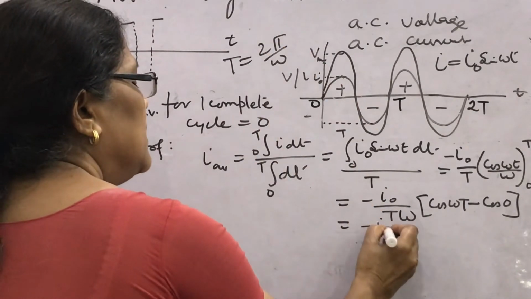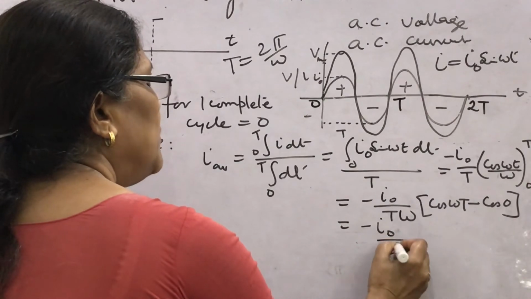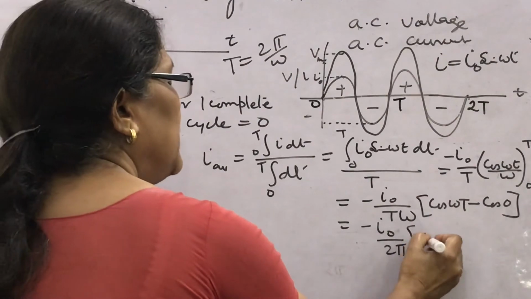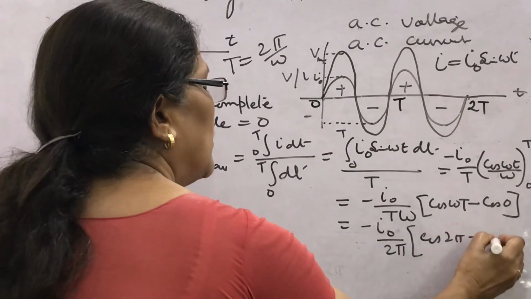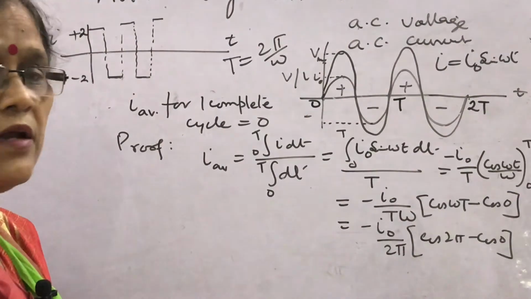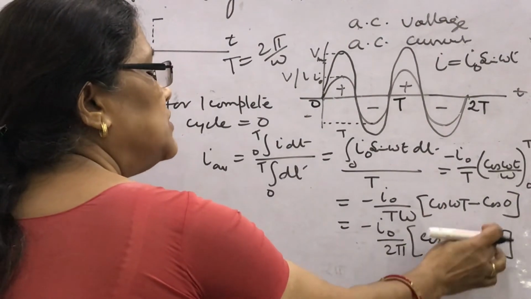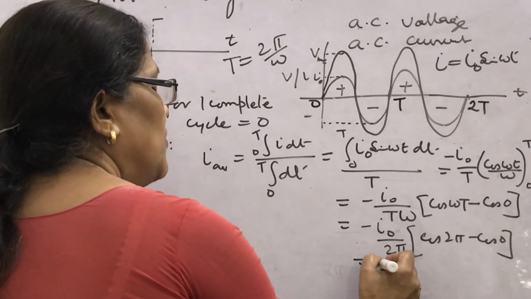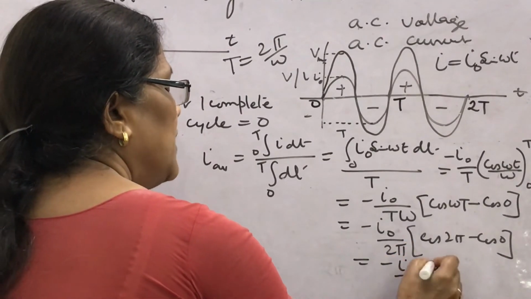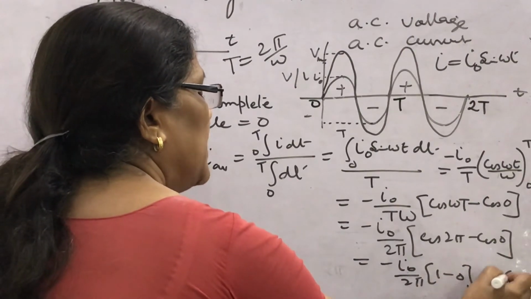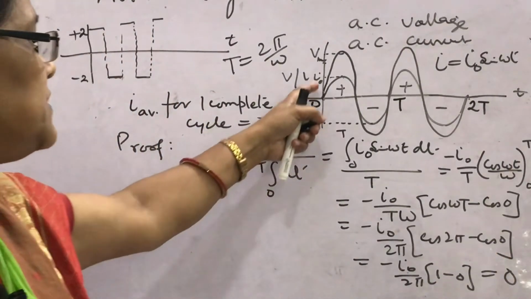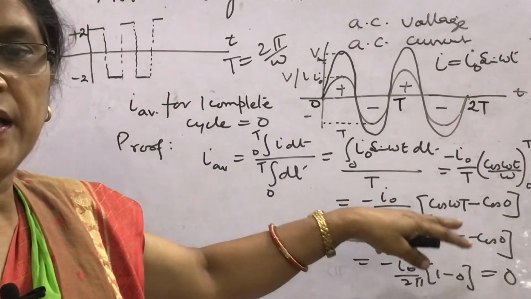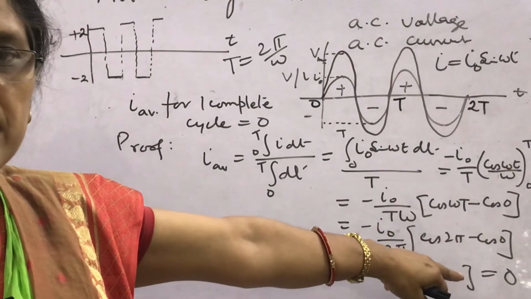You can write here, this is minus I naught upon 2 pi, within brackets, omega into T is 2 pi, so this will be cos 2 pi minus cos 0. Learn the trigonometrical values. Cos 2 pi is 1, cos 0 is 1. So 1 minus 1 will be 0. Therefore the minus I naught upon 2 pi times 1 minus 1 will make 0. So whatever you have seen graphically, if someone says prove it for one complete cycle, this value will be 0. It is clear here.